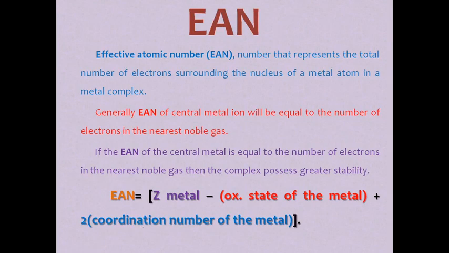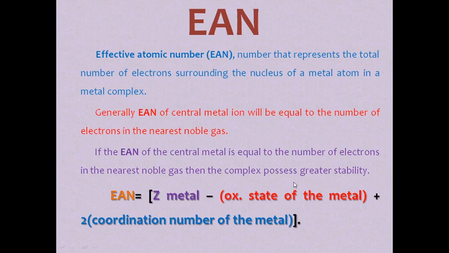Coming to the effective atomic number, it is the number that represents the total number of electrons surrounding the nucleus of a metal atom in a metal complex. Generally, the effective atomic number of a central metal ion will be equal to the number of electrons in the nearest noble gas. If so, then the complex possesses greater stability.